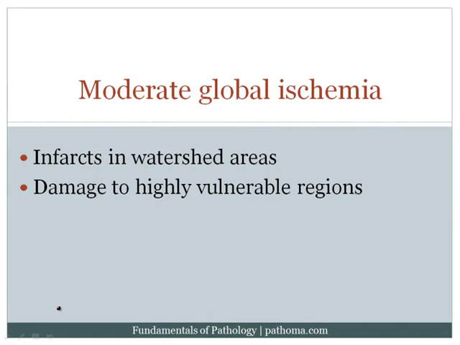Now, in addition, another vulnerable region would be the pyramidal neurons of the hippocampus. Remember that the hippocampus is in the temporal lobe, and its job is to transfer information to your long-term memory. And so with moderate global ischemia, you can also get damage to the pyramidal neurons of the hippocampus. And the third area that is highly vulnerable is the Purkinje layer of the cerebellum. So with moderate global ischemia, you could also get cerebellar signs.